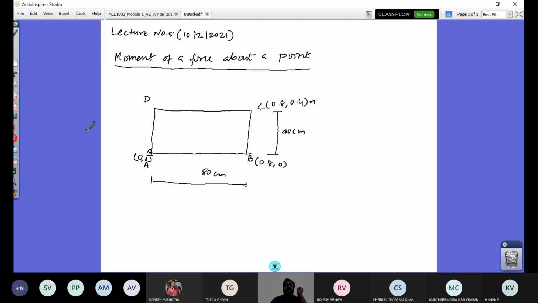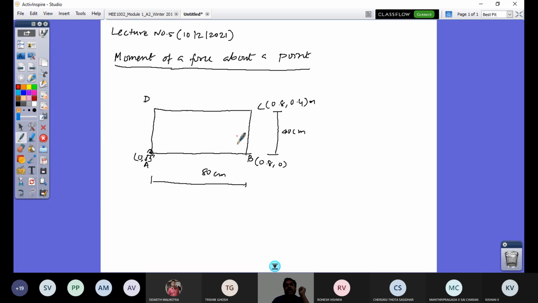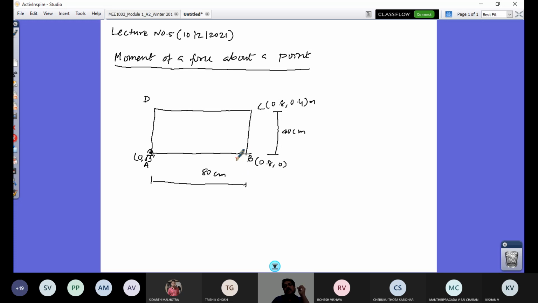Now this plate, you see, point A is hinged. You know what we mean by a hinge support? It's like a door hinge. So this plate is partially constrained. It cannot translate; point A cannot come out of this, whereas the plate can rotate about point A. That is the meaning. The rotation would happen when I apply a force acting on this plate. For the time being, we'll not worry about the weight of this plate. Instead, let's look at an external force, which has more influence. I'm not going to account for the weight for a moment.